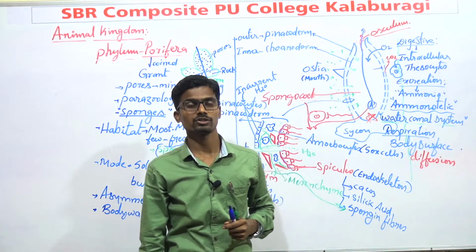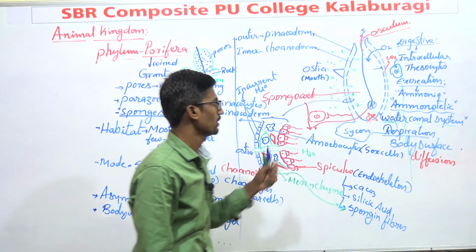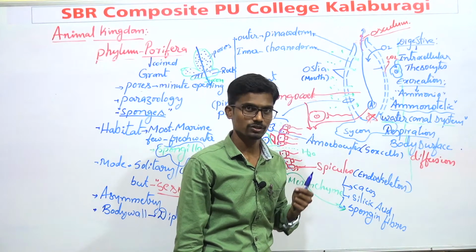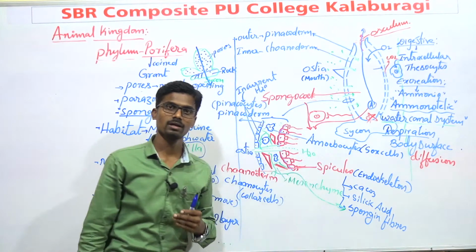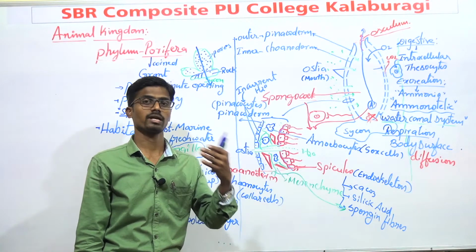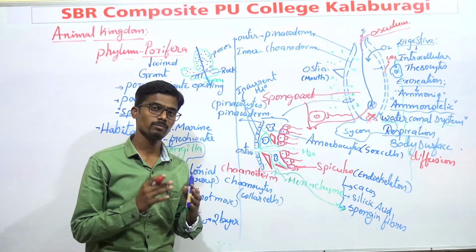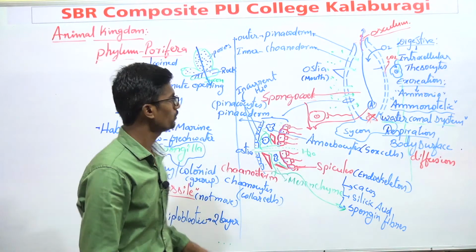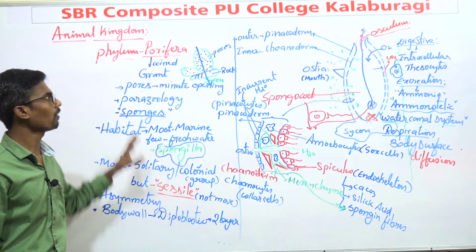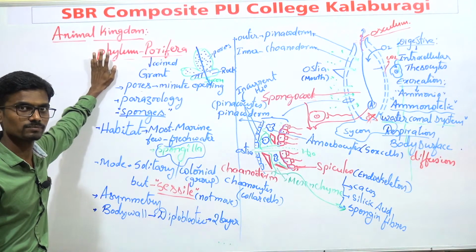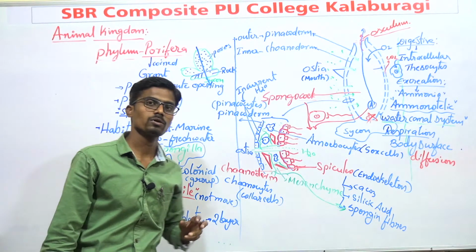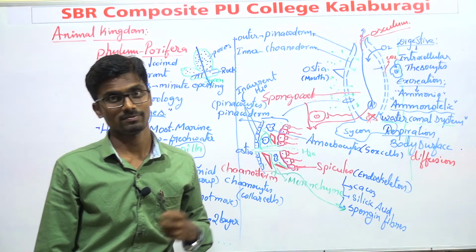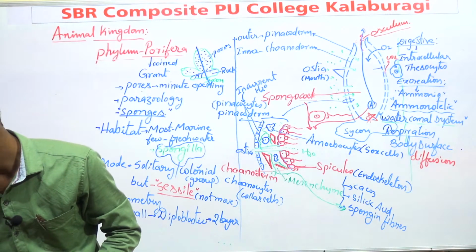After the respiration, next one is the mode of reproduction. That is very important because in reproduction we should learn about sexual and asexual reproduction and their types. Based on the types, many questions may be asked in the examinations. I hope you remember this content of phylum Porifera. Now we will discuss in detail how these poriferans reproduce and continue the generation. That is a very vital force in all animals.